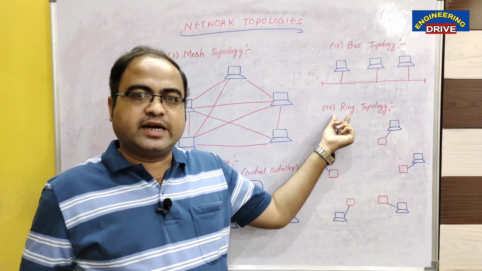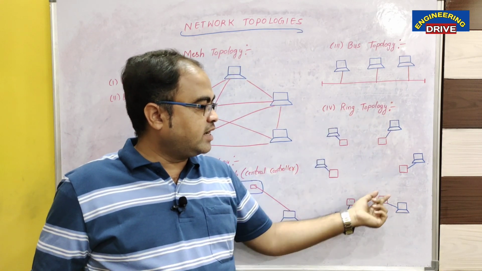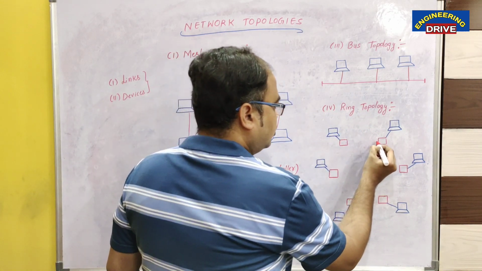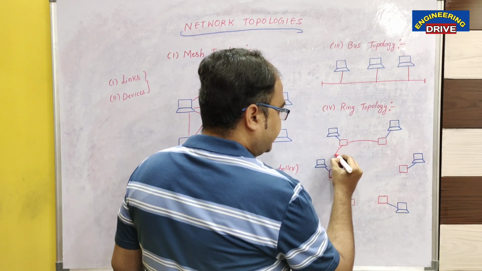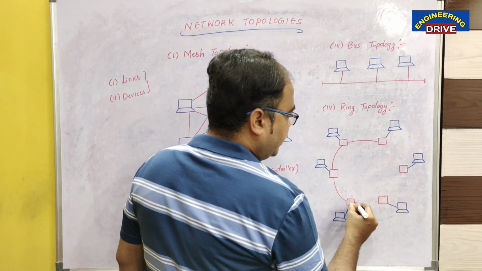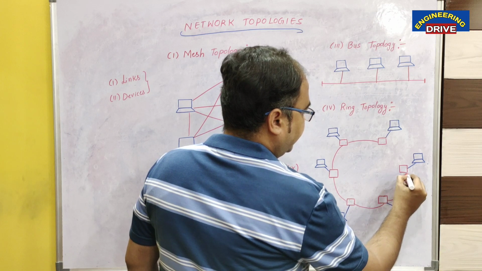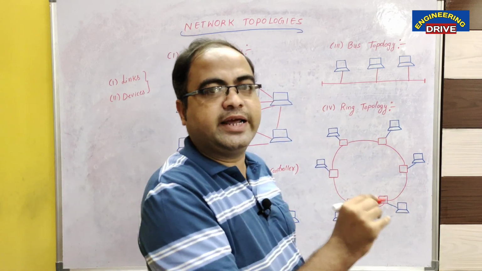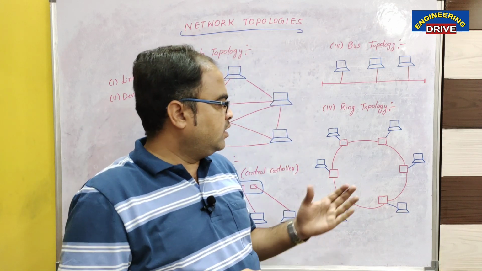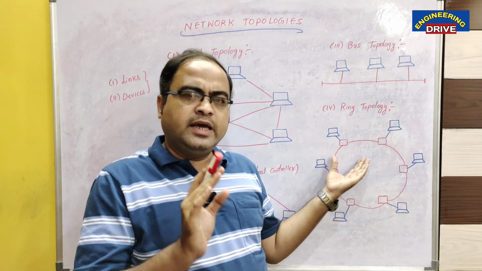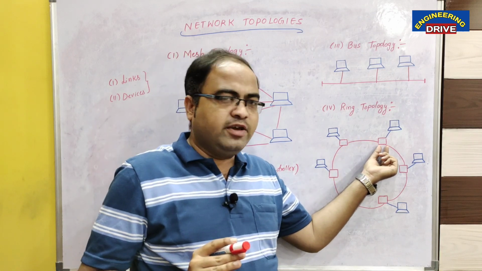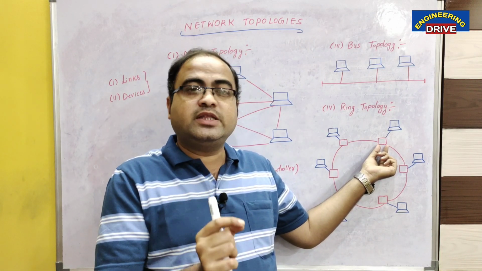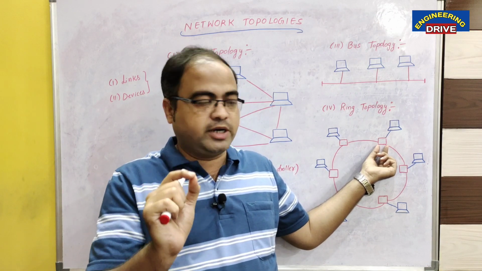In the name itself, there is a ring here. The devices are laid out in a ring fashion. So you can see here, all these devices are connected with each other in a circular manner in the form of a link, in the form of a cycle, or we can say in the form of a ring. Now, in ring topology, every device has a dedicated point-to-point link with its neighboring devices. Very important point, dear students.